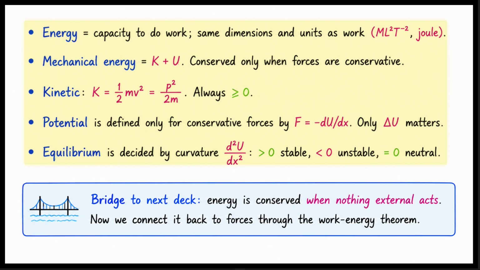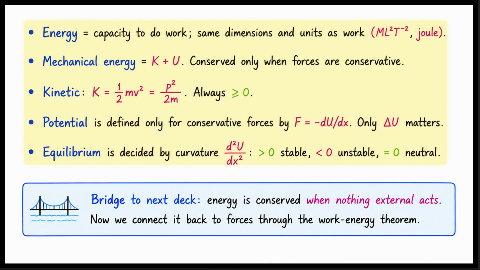Kinetic energy is 1/2 mv squared or p squared over 2m. It is always positive or zero. Potential energy is defined only for conservative forces. The force equals the negative derivative of potential energy with respect to displacement. Only the change in potential energy matters.